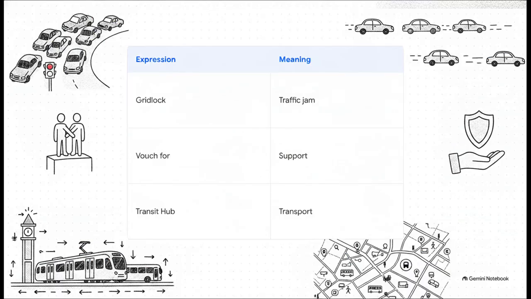Okay, notice how just swapping out basic, everyday words instantly levels up your tone. Instead of complaining about bad traffic, drop the word gridlock. Instead of a plain, I understand why you support this, go with, I totally get why you are vouching for this. And rather than bus stop, use transit hub or LRT station. Using this specific vocabulary proves to the evaluator that you have an advanced, highly pragmatic grasp of English as it's actually spoken in Canadian daily life. It is a total game changer.